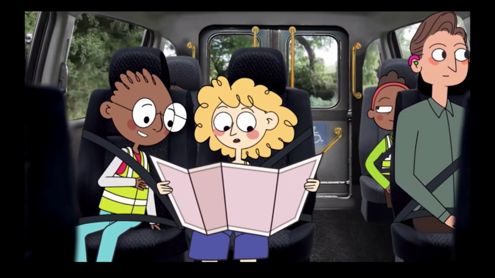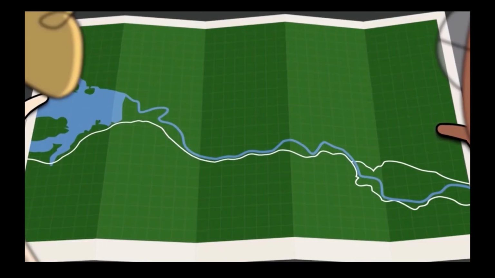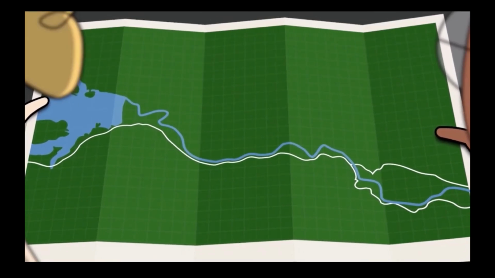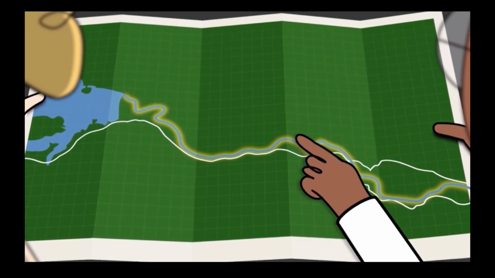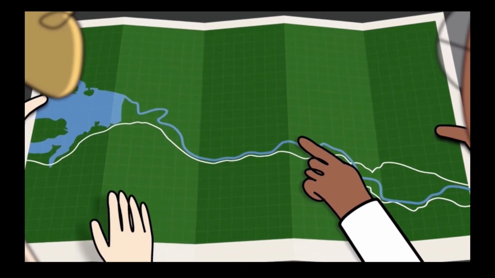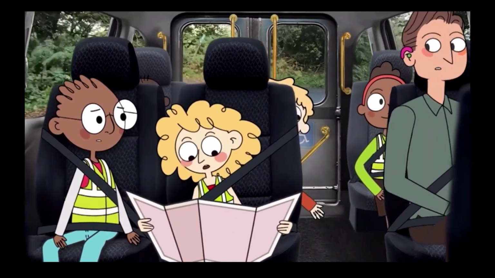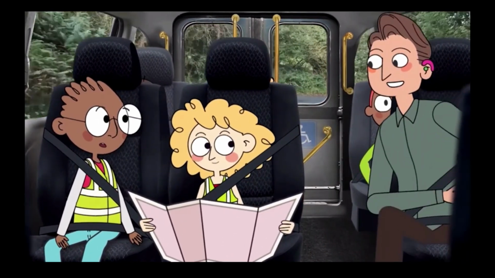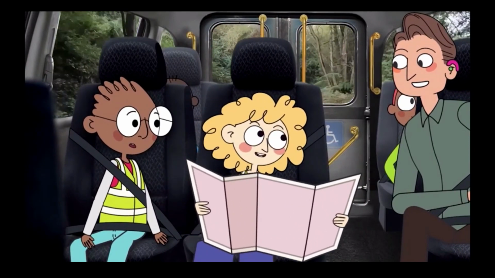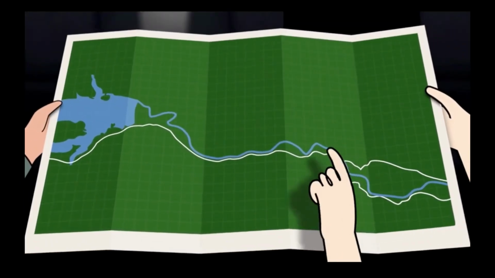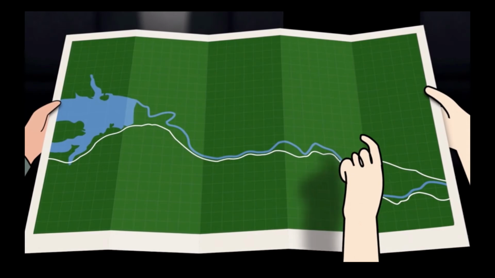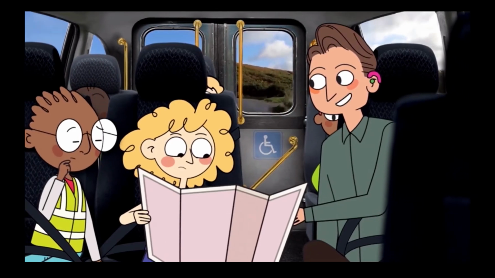I'm trying to work out where we are on this map. By the way that this bus keeps twisting and turning, I'd say we're on that wiggly road there. That's not a road, that's a river. I'm glad you're not driving this bus, or we'd all be underwater. Is everything all right? Yes, Mr. Lewis. We're trying to find out where we are on the map. Ben thinks this is a road, but I think it's a river. It's a bit confusing, isn't it?